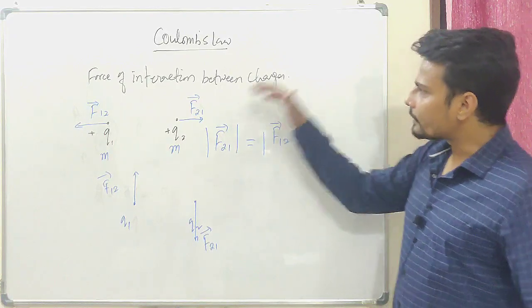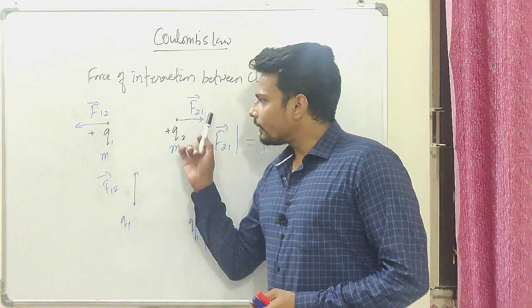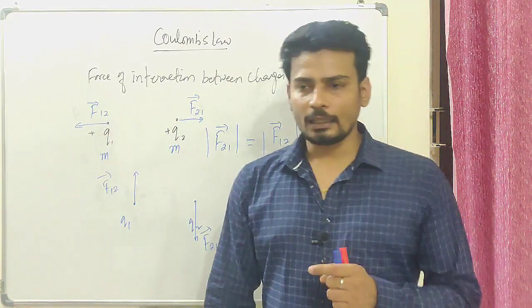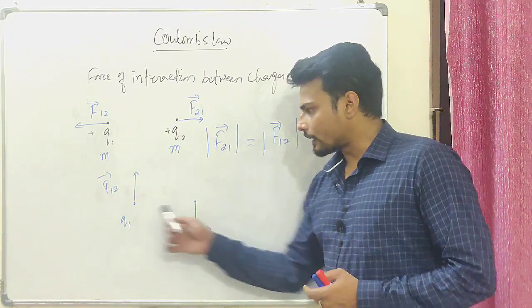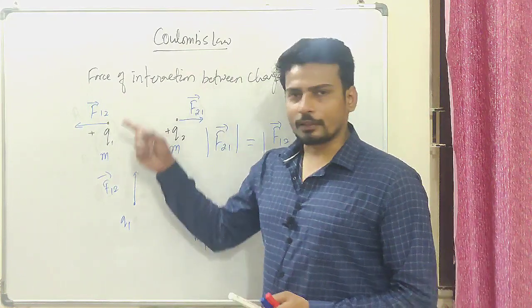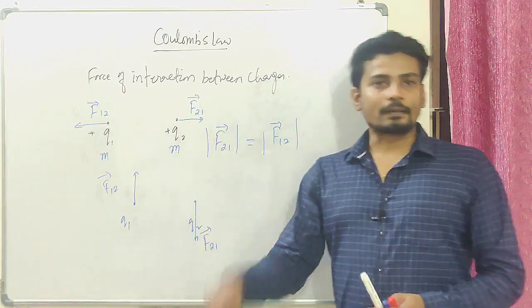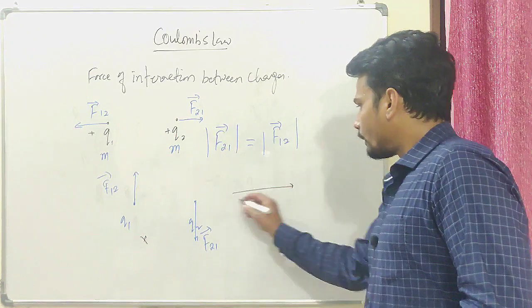Something is missing in this statement, and that is that the force of interaction should be acting along the line joining the charges. That's really important to understand, and that's called a central force. The force acting along the line joining them is called a central force. So the Coulomb's force of electrostatics is an action reaction pair as well as a central force. So this is not correct. It should have been like this, along the line joining.